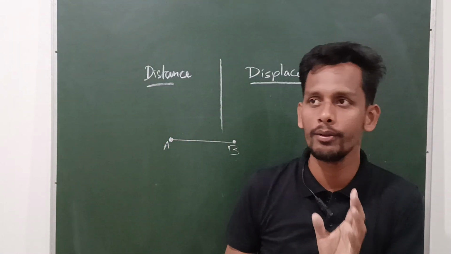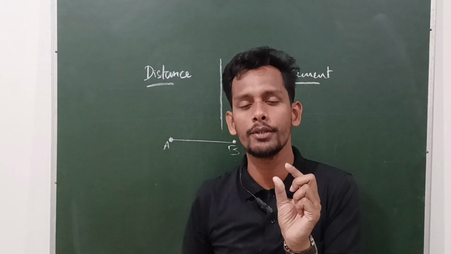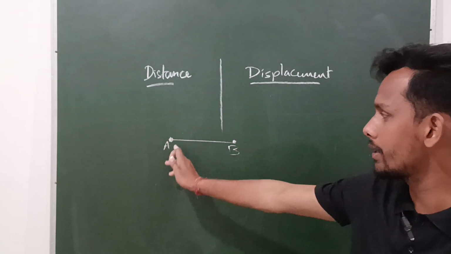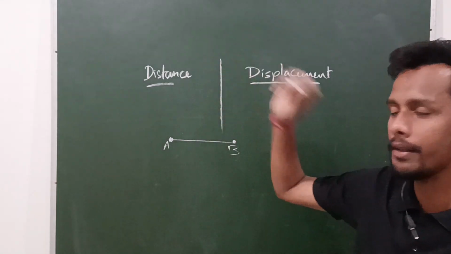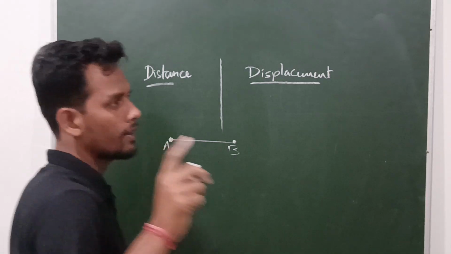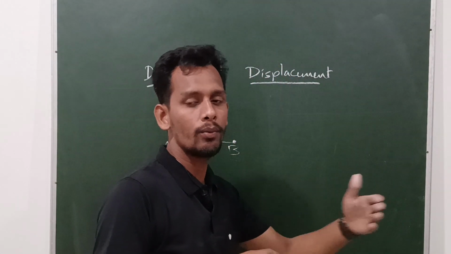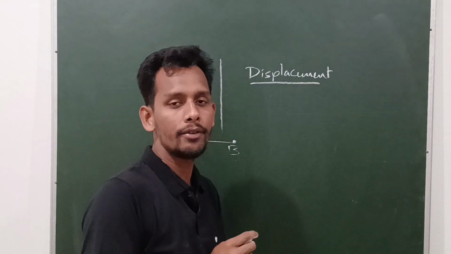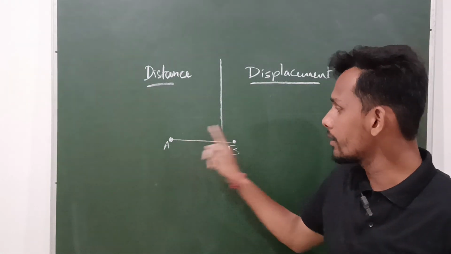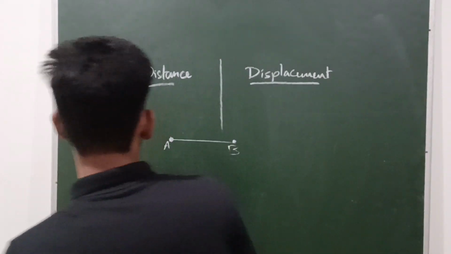Suppose you go from your home to school, you have traveled 10 kilometers, then 10 kilometers is the distance for you. Clear? The path you have traveled from the initial point to the final point is called the distance. It may be anything. If you change your position, which means if you are sitting and then you start moving, that is the change of position. Then what is the path you have traveled?